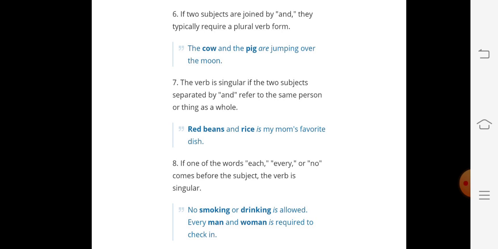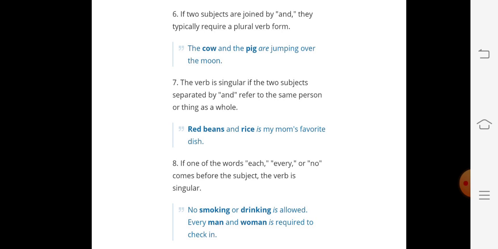The cow and the pig. One subject is cow, another is pig. That's why these are both two, and that's why we are using are. So, the cow and the pig are jumping over the moon.